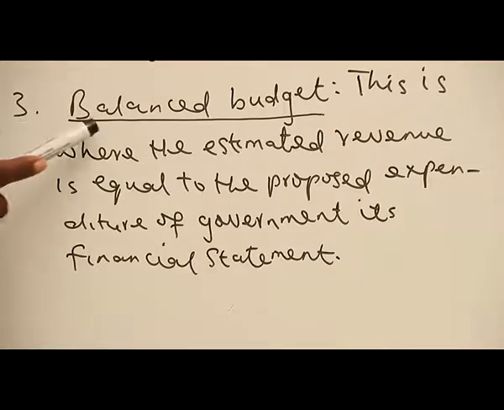The third one, balanced budget. And when we are talking about balanced budget, it implies that government doesn't want to spend beyond what they have gotten as revenue. The estimated revenue is to be equal to proposed expenditure. Government doesn't want to spend beyond or below what they have sourced as revenue. So in that case, government is proposing what we call balanced budget. So there are three types of budget, as I said: surplus budget, budget deficit, balanced budget. So it is the responsibility of the government to determine which of the three types they will prefer, depending on the economic situation of the country.